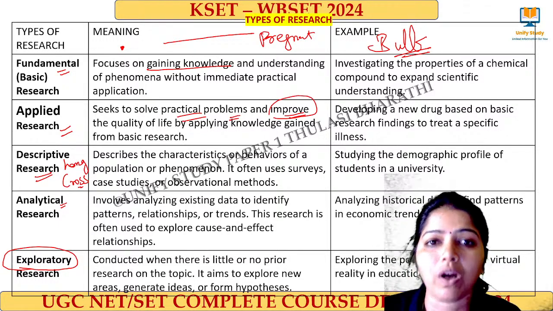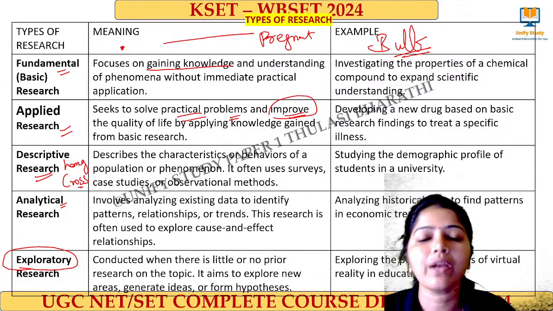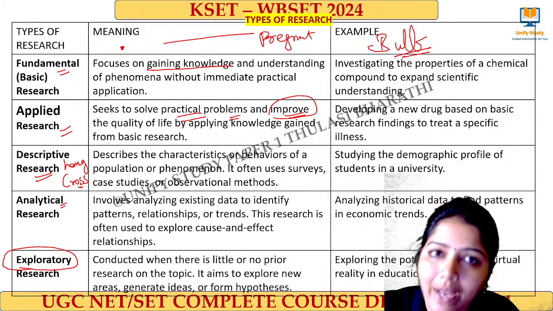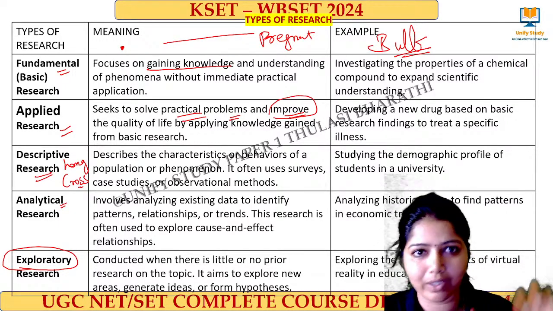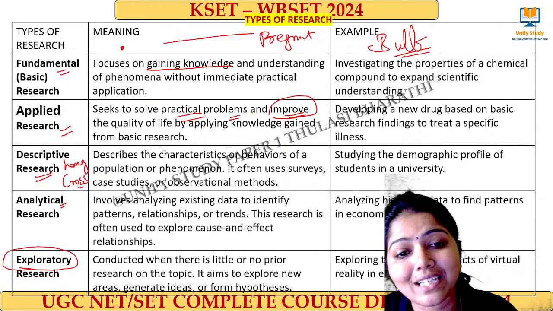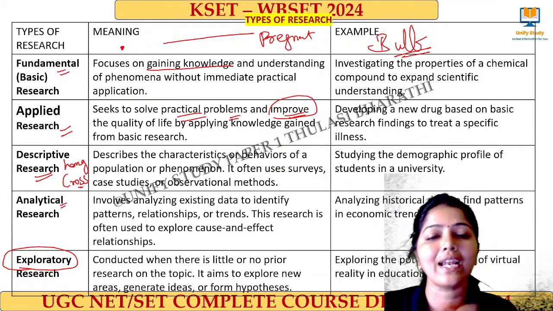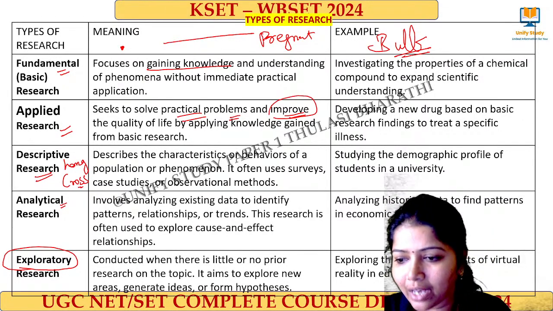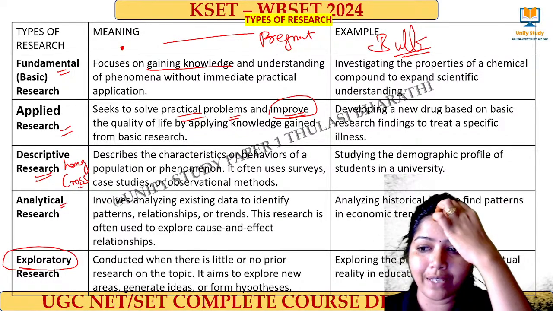Descriptive research means what? I describe things, okay? How it happened, why it happened. I cannot change it. Whatever happened, I am just taking it out. That is descriptive research. Analytical research means based on the data, I identify a pattern and relationship. Grounded theory is qualitative, Shri. It's qualitative.